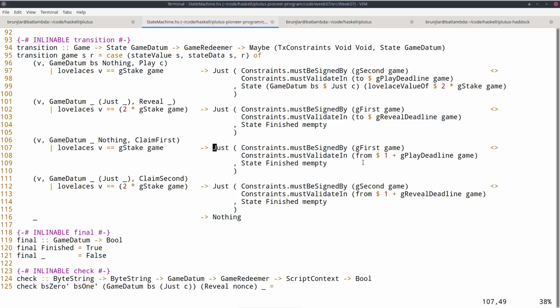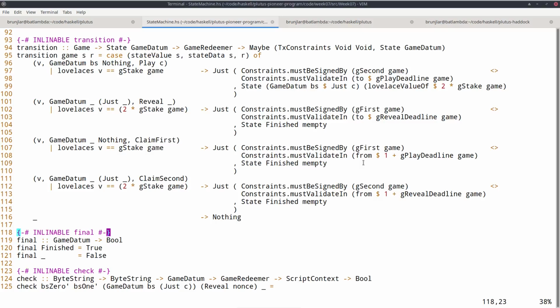So the conditions themselves are maybe not really shorter than in the old version, but we don't need any helper functions. So this in, out, own input, own output, and so on, we don't need. This is all taken care of by the state machine or by these constraints. And we don't need to worry about the NFT. That's also automatically taken care of. So this is already significantly shorter than in the old version.